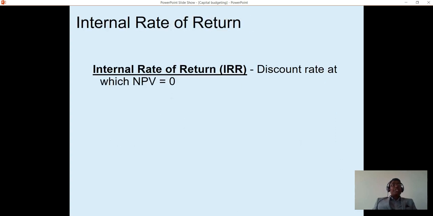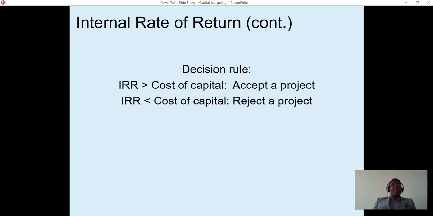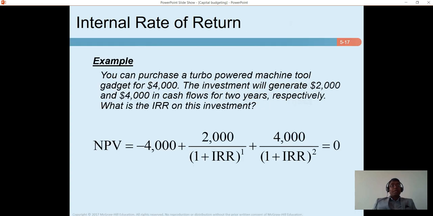Next, internal rate of return, IRR. IRR equates the present value of future cash flows of a project with initial investment. As a result, NPV becomes 0. The decision rule is if IRR is greater than cost of capital of a project, we will accept it, otherwise we will reject it. Intuitively, we can understand that if a project generates a return higher than its cost of capital, the project should add value to a company.